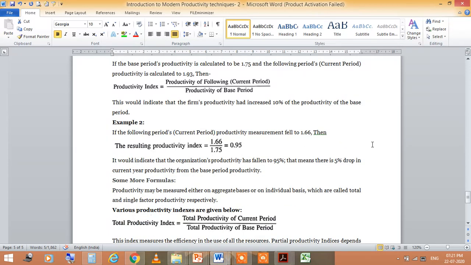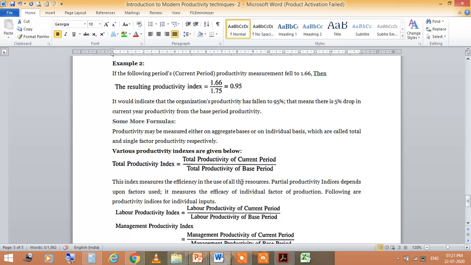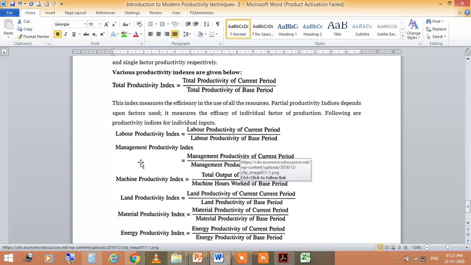This is another example. If the current period productivity measurement fell to this, then the resulting productivity index is this. And following are some formulas, like labor productivity.